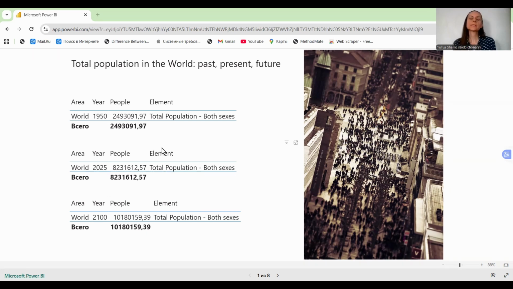As we can see, in 1950 the world population was 2.5 billion people, and last year it was 8.2 billion people, and it is predicted it will be more than 10 billion people in the world.